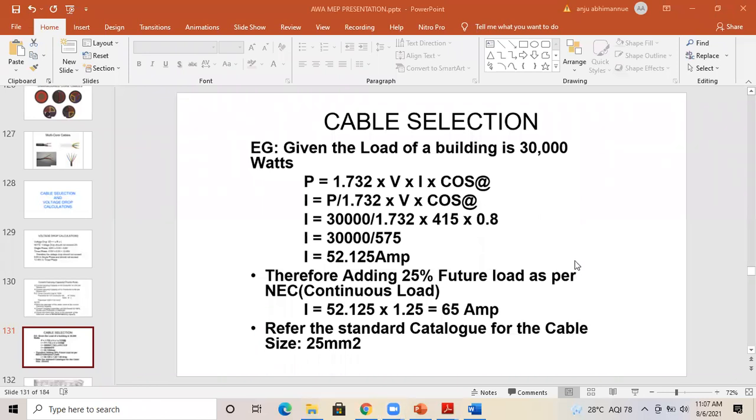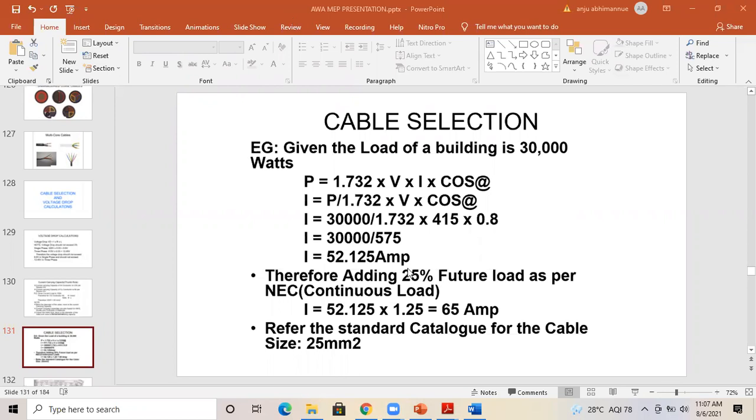So the important criteria for cable selection is that you have to find the circuit current or the demand current. Okay, then we have to add the safety factor. After adding the safety factor, you have to select the nearest cable which is available. Okay, so here we have an example.